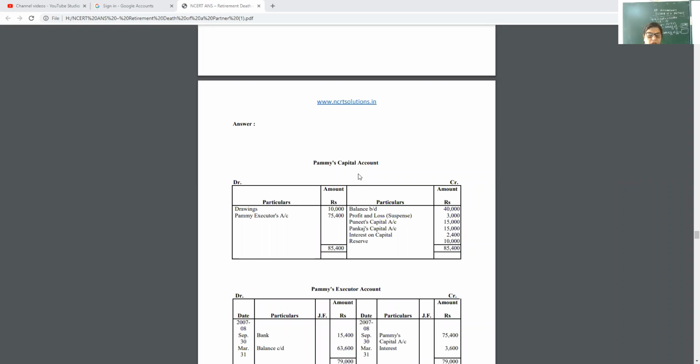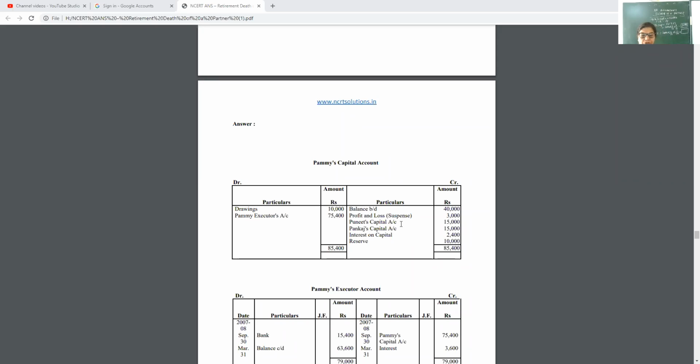During the year means on 30th September. Then Puneet and Pankaj will give him the goodwill, by the same rule, gainer to sacrificer. So we have to calculate goodwill, and that goodwill will be divided in their gaining ratio.